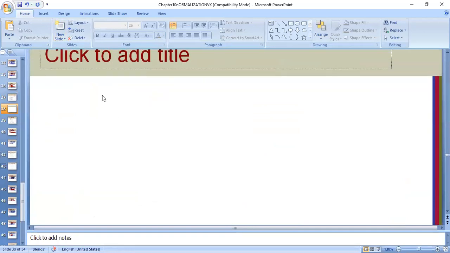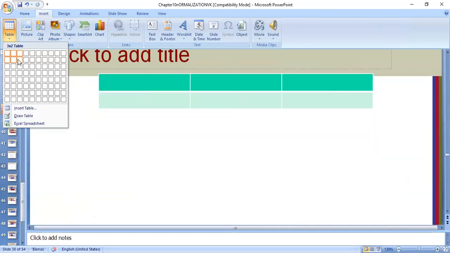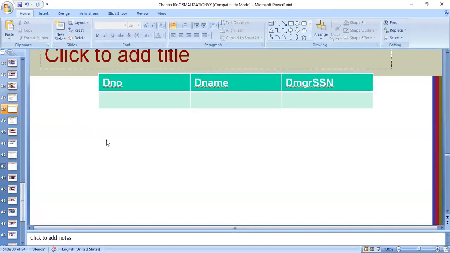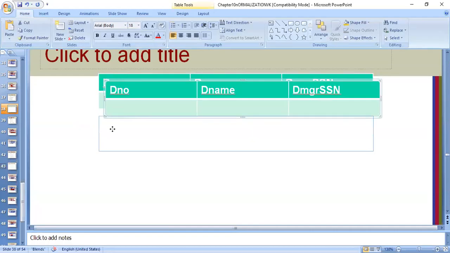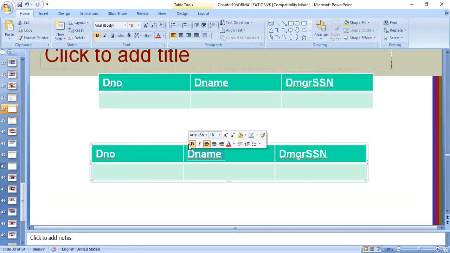So what we can do is we can take two tables. I'll just insert a table. I'll take one table wherein I have department number, then department name, and then DMGR SSN. I will not show the values, I will just show the structure. Now similarly, the second table I'll form after decomposition, and I will name that table department locations. In this I'll have only two attributes.